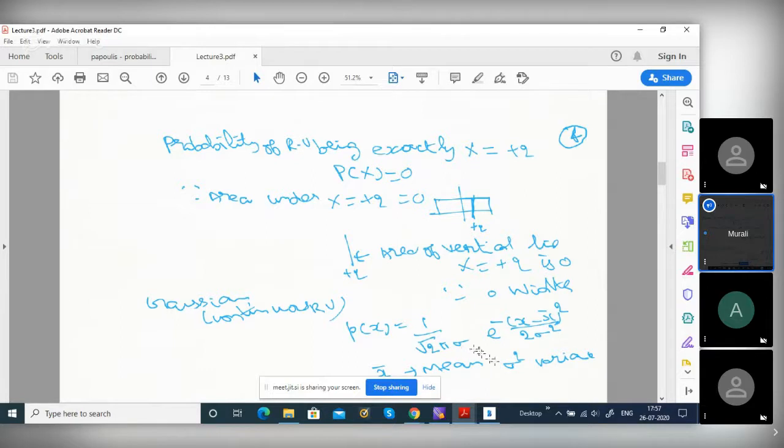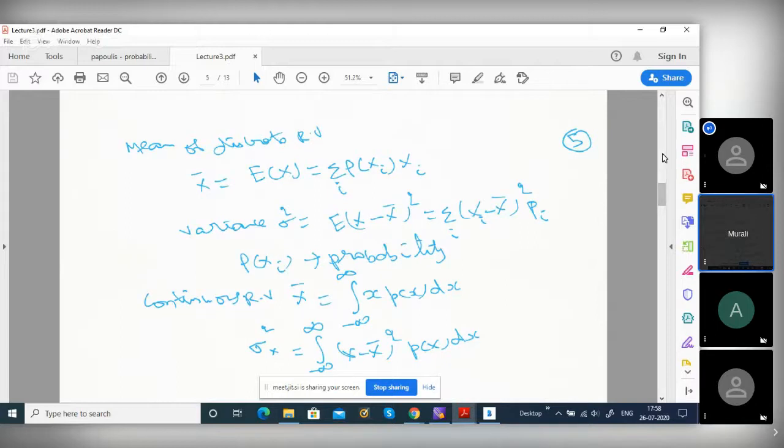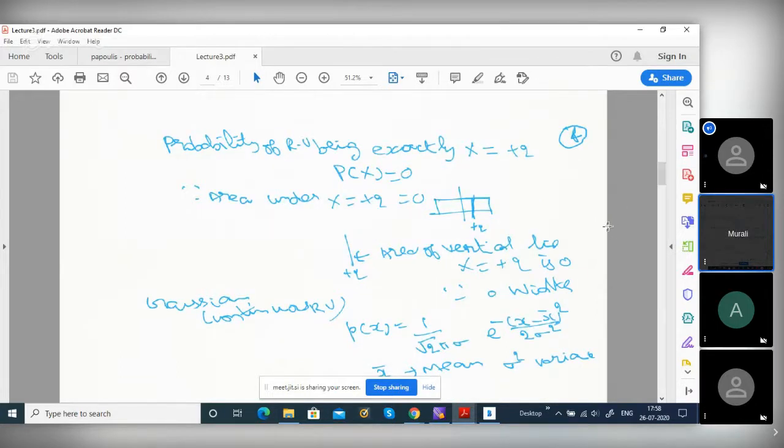I will talk about sigma now. Mean you have understood, right? I talked about the discrete case. So the variance is the deviation from the mean. Variance is from the mean, on either side. Whether the difference is negative or positive, once you square it, that sign is gone.